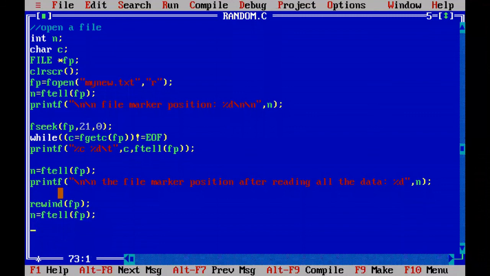Now you print the same file marker position: \n, the file marker position after rewind function is, then you print the file marker position %d and replace it with this particular n value, n. And press Alt F9, Ctrl F9.